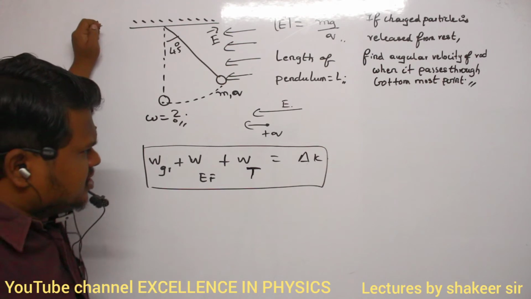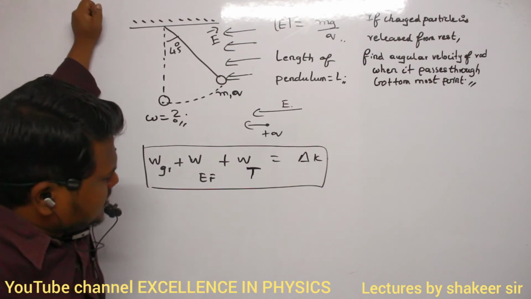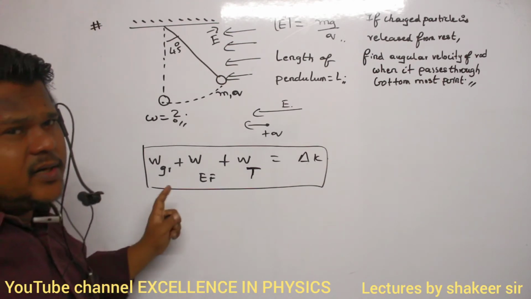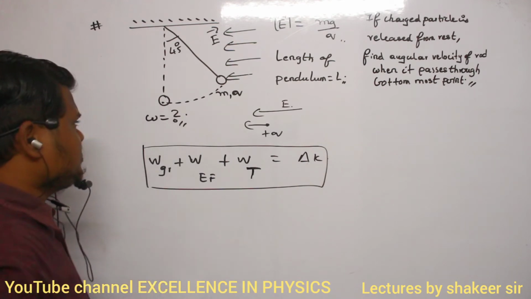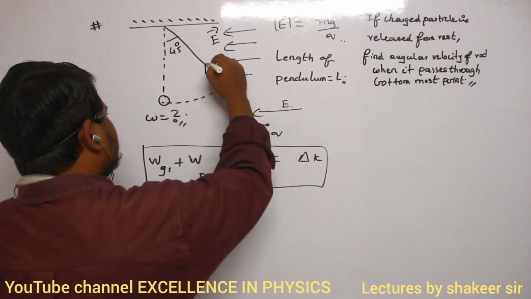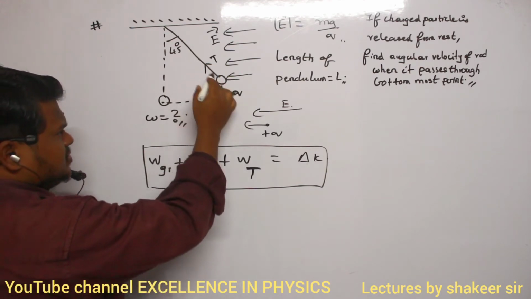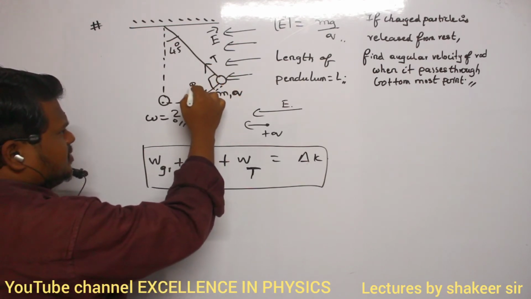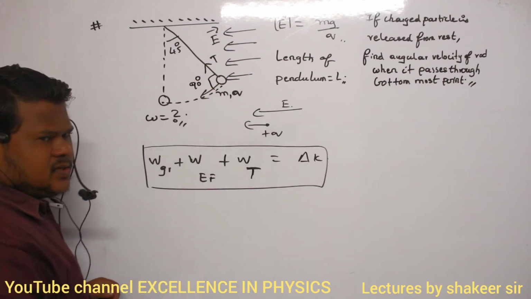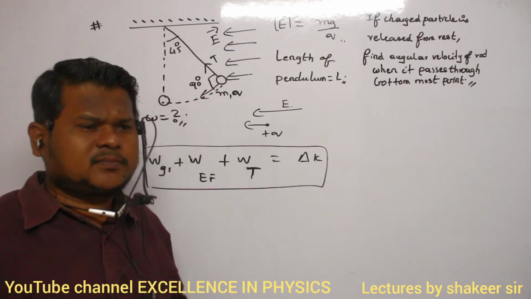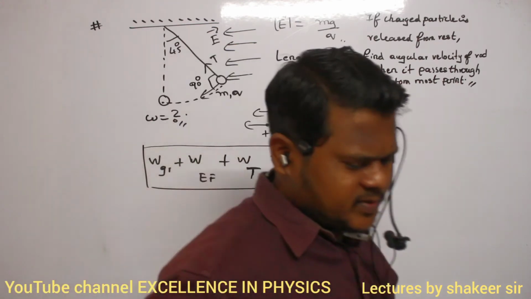Work done due to tension is how much? Work done due to tension is 0. What is the reason? Because tension is always pulling the bob in this direction, but the bob is moving in this direction. So what is the angle between them? Angle between them is always equal to 90 degrees. So therefore work done will become 0. Okay, let us wait for some time.